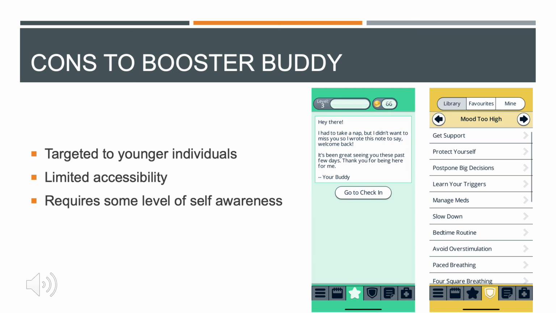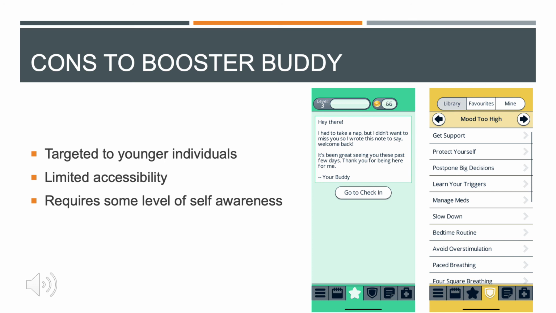And a final con is that Booster Buddy is really geared towards grossly disorganized behaviors as well as negative symptoms, and also the depressive type of schizoaffective. So let's say the client is in a severe depressed state or is really showing grossly disorganized behaviors, then it's unlikely that this app would be effective for them just because they likely wouldn't want to use the app.